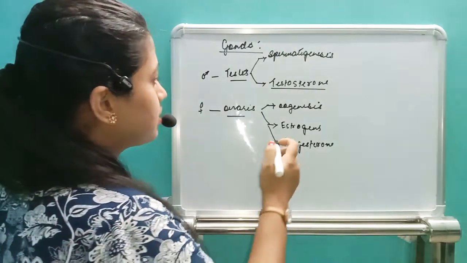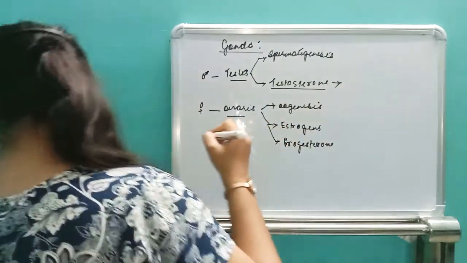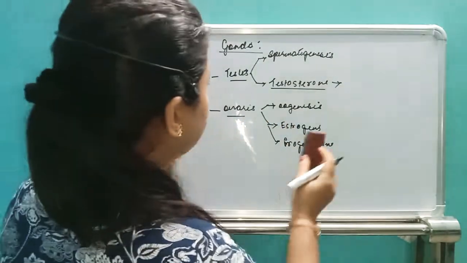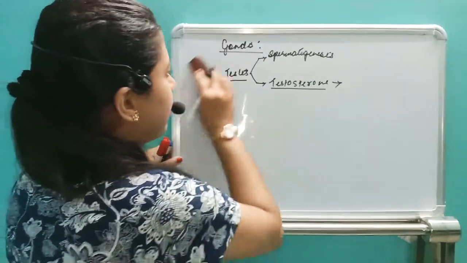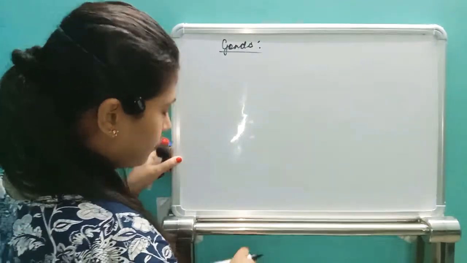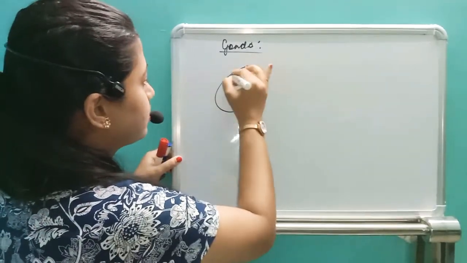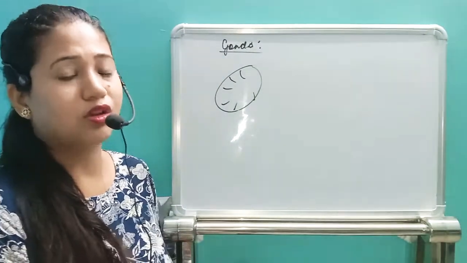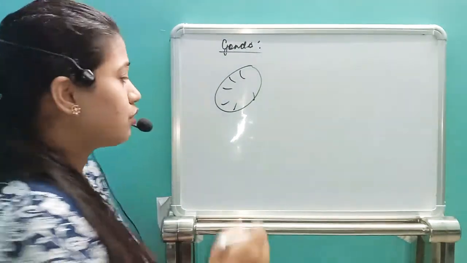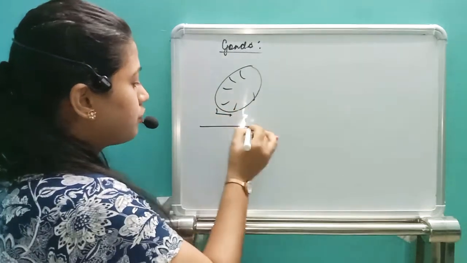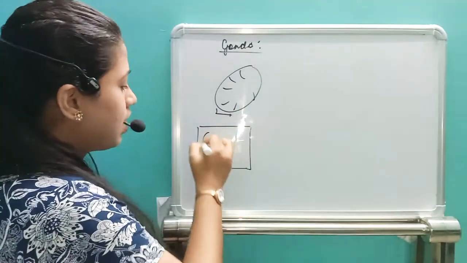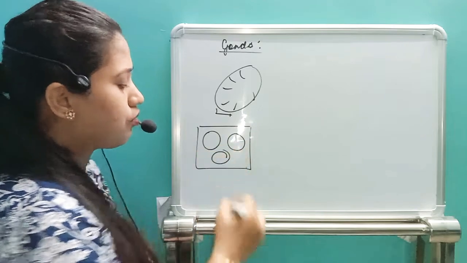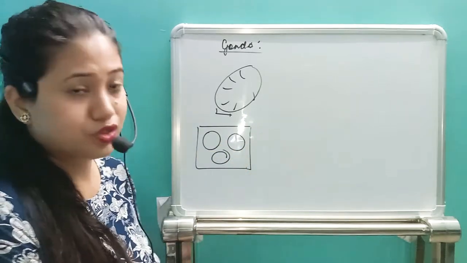Okay, so let us see where the testosterone is produced. First of all, in case of male reproductive system, you can see these are a pair of testes. 250 compartments are there, and those 250 compartments are called testicular lobules. Inside one testicular lobule, there are 1 to 3 highly coiled seminiferous tubules.